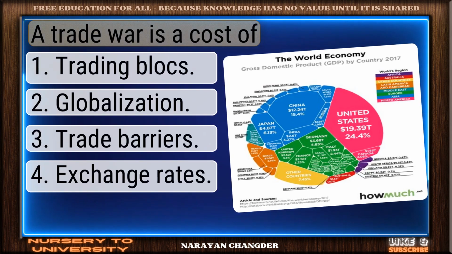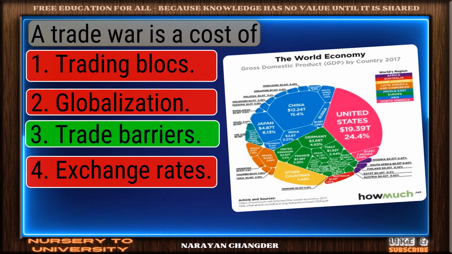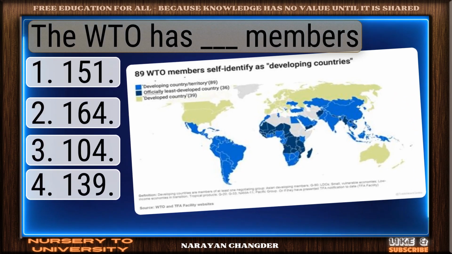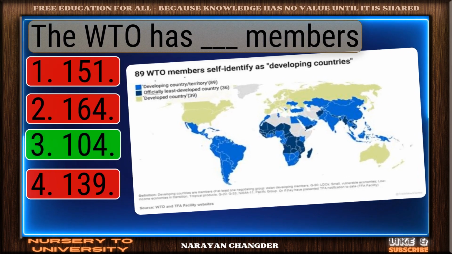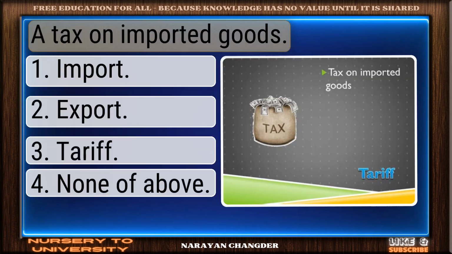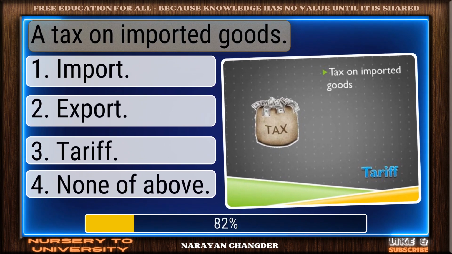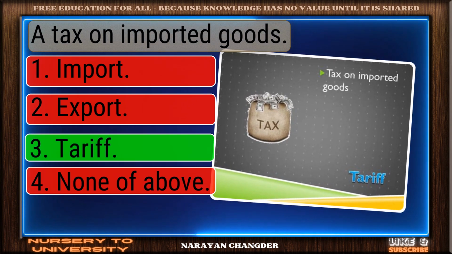A trade war is a cost of. Bravo. Trade barriers is the answer. The WTO has dash members. Correct. 104 is the right answer. A tax on imported goods. Strong choice. Tariff is the right answer.